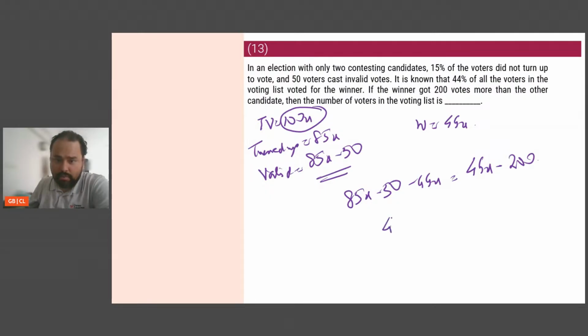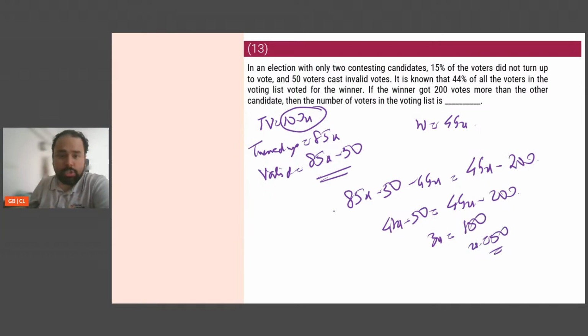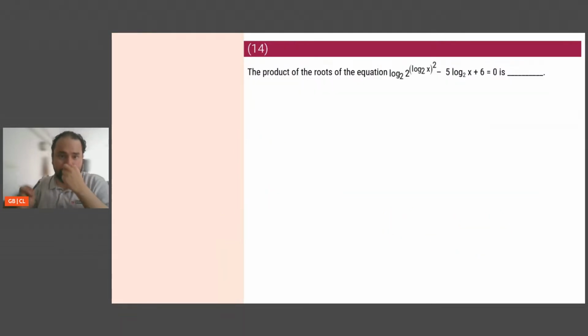So I have 41x minus 50 is equal to 44x minus 200. So 3x is equal to 200 minus 150. X is equal to 50. Total votes cast will be 5,000. Perfect. Straightforward, simple enough question.